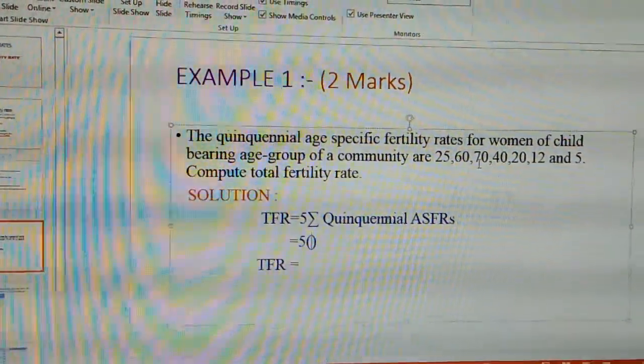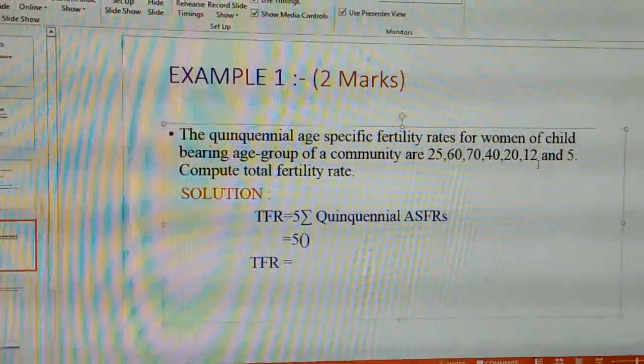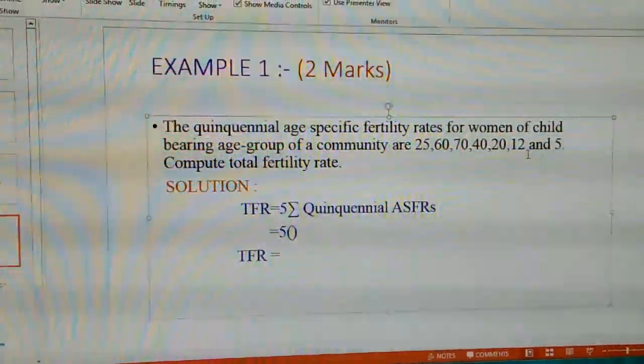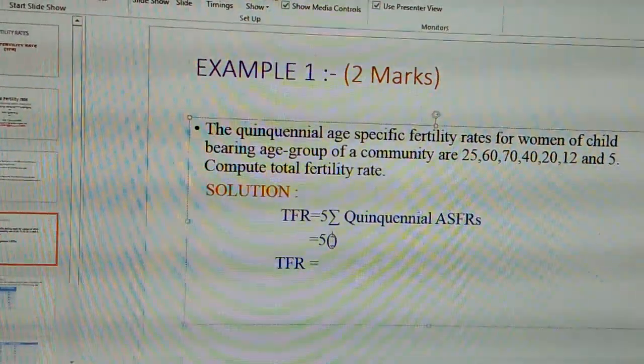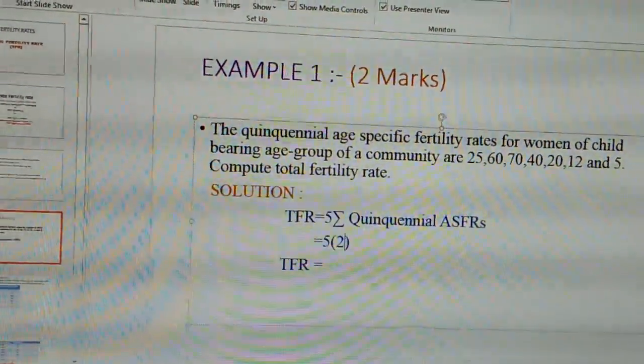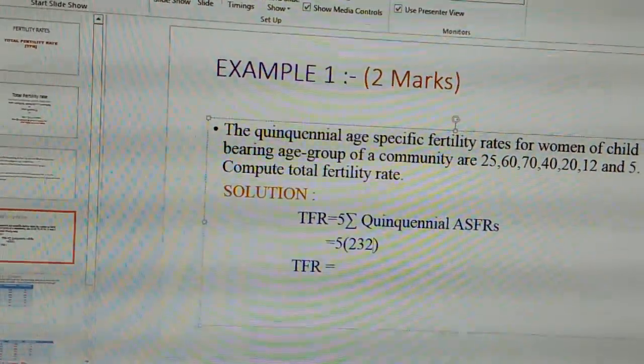25 plus 60 plus 70 plus 40 plus 20 plus 12 and plus 5. So now by adding these, we get the total as 232. Now we need to multiply.